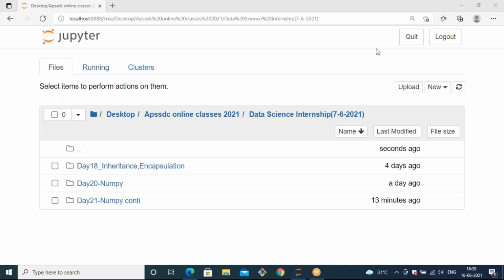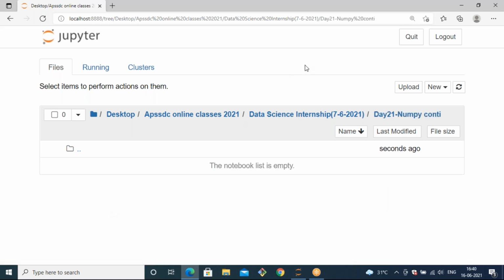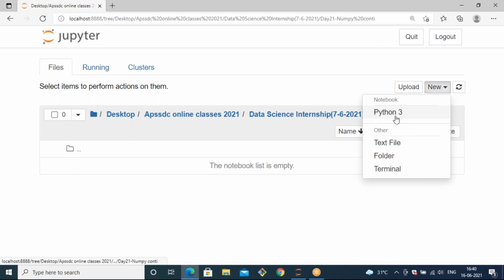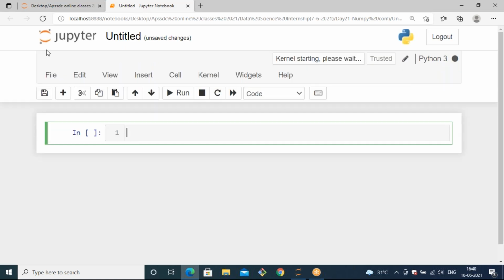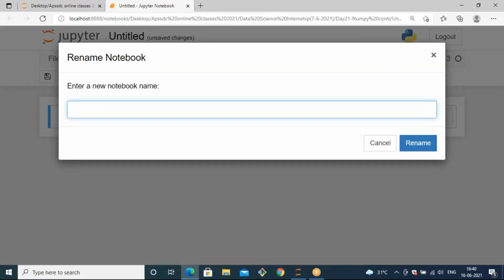And today we will see the rest of the concepts which are mostly used in NumPy. So for that you need to start your Jupyter server and create a new folder for today. Today is day 21 and the topic is NumPy continuation. After creating the folder, open that folder and start a new Python 3 notebook here. Rename the file as NumPy continuation.